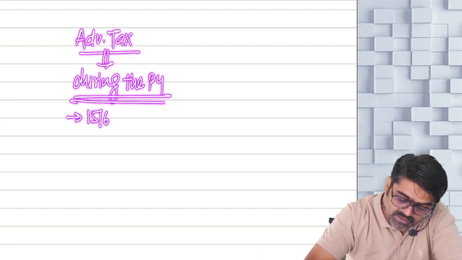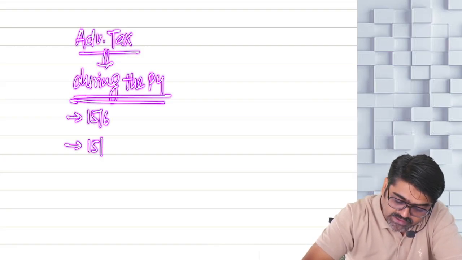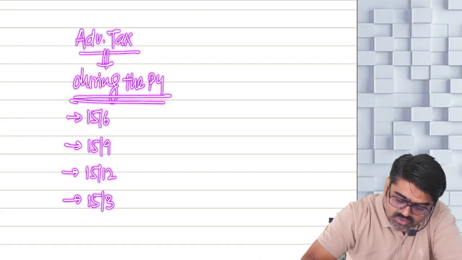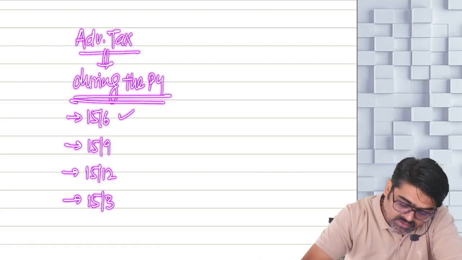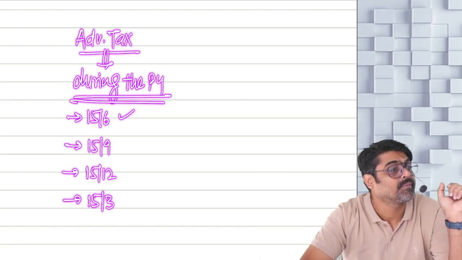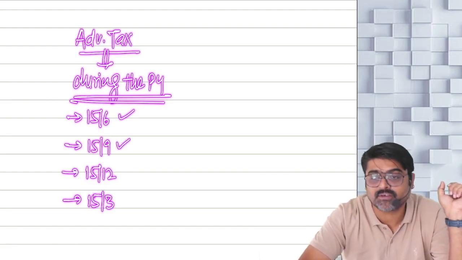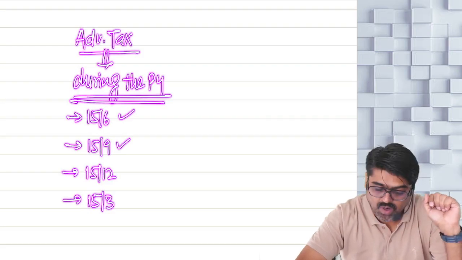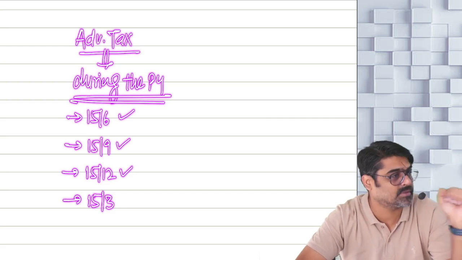15th June of the previous year, then 15th September of the previous year, then 15th December of the previous year, and 15th March of the previous year. On or before each due date, a certain amount of advance tax must be deposited.